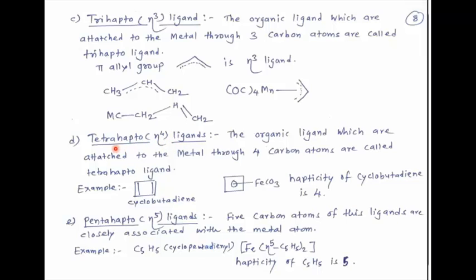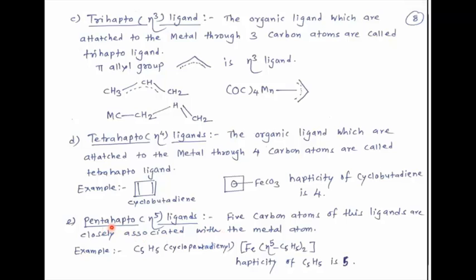Then see next type, tetrahapto, eta4 ligands. The organic ligands which are attached to metal through 4 carbon atoms are called tetrahapto ligands. Let us explain with the help of example. Cyclobutadiene, it contains 4 carbon atoms. So here cyclobutadiene attaches to iron and hence hapticity of cyclobutadiene is 4.